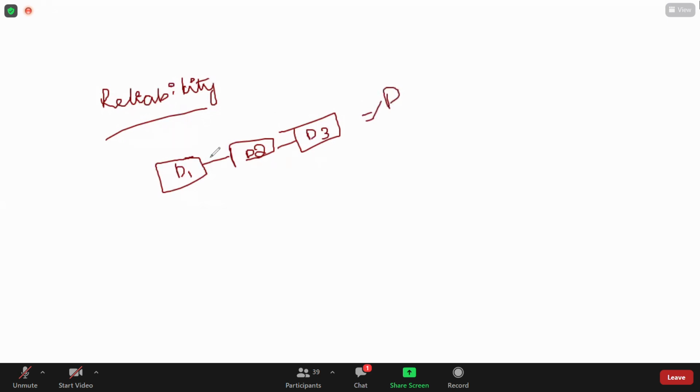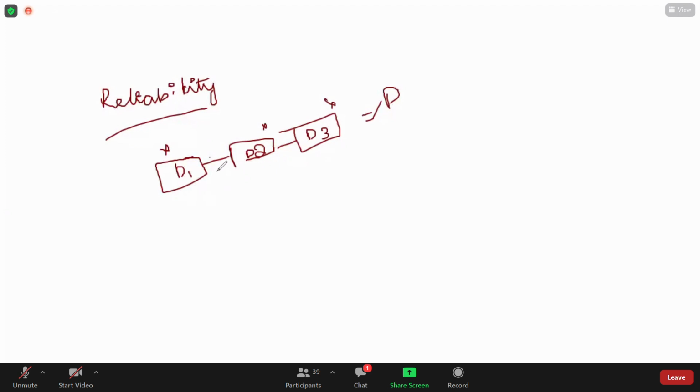If D1 is not working, will you be able to set up the system? No. If this one, no. And we cannot give any assurance that the particular component will work for a lifetime. So there may be a possibility of failure of a component, because we cannot give any quality assurance for any component.